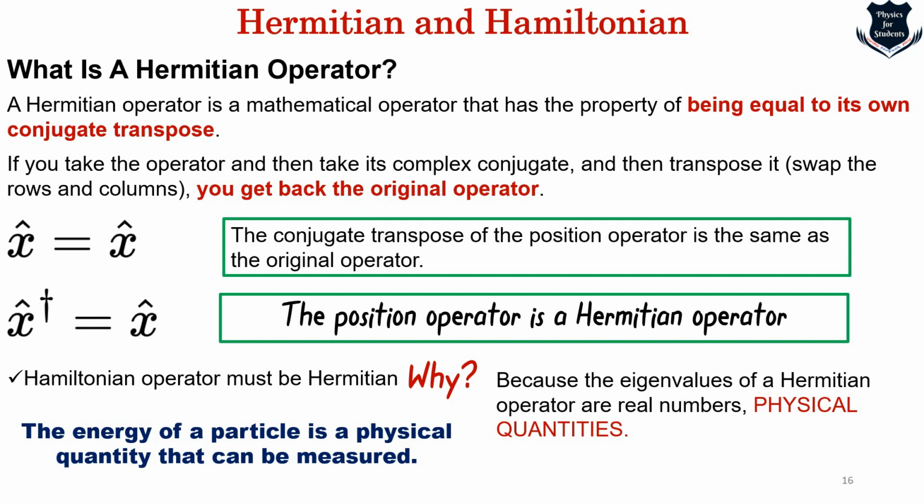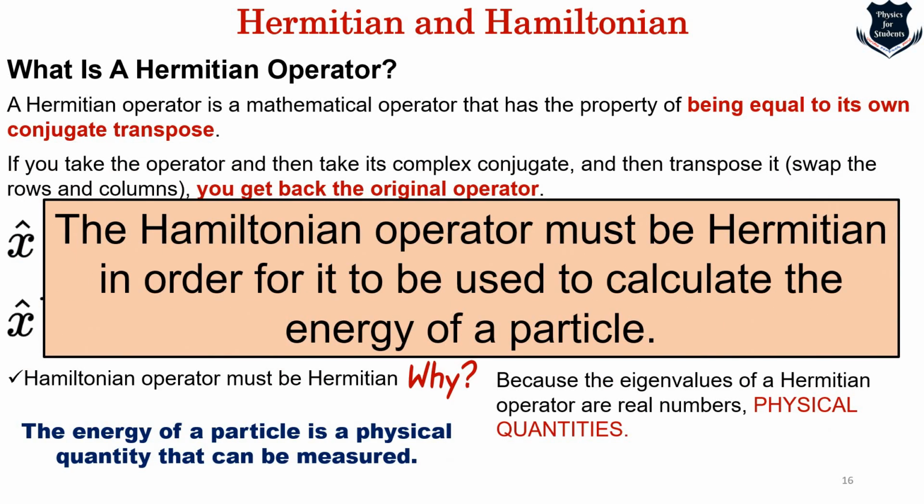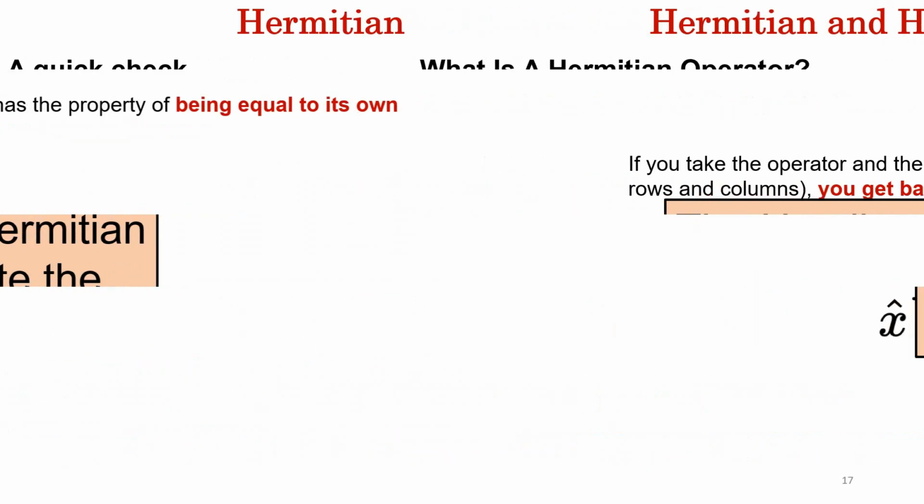The energy of a particle has to be physical. It cannot be anything superficial. So if the energy of a particle is physical, then it has to be measured. And what does measurement mean? It means physical quantities. And what does physical quantity mean? That the Hamiltonian operator, which is, I would say, the general class, has to be Hermitian. Let us see a few more examples. So the Hamiltonian operator has to be a Hermitian operator because in order to specify or calculate the energy of a particle, we need something physical.